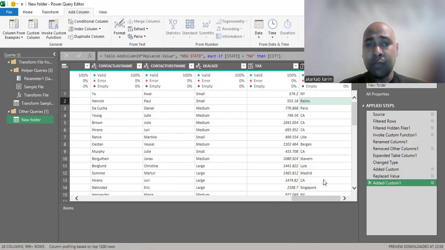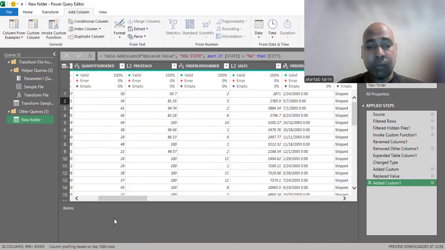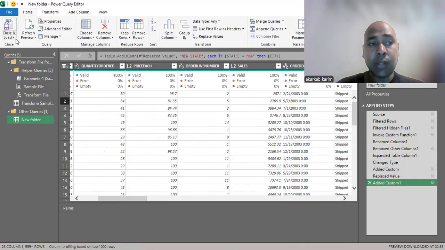We can do a lot of things. Of course, we can run aggregate functions here for some numbers, some columns that have number types. Okay, we can do a lot of things here. So when we finish with our process here, I can go to Home here and I want to load and close it here.